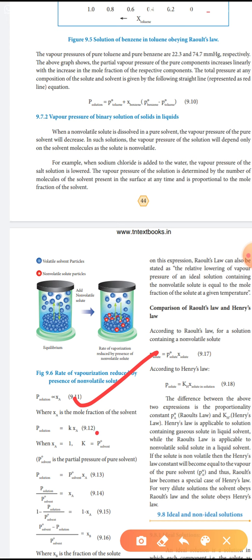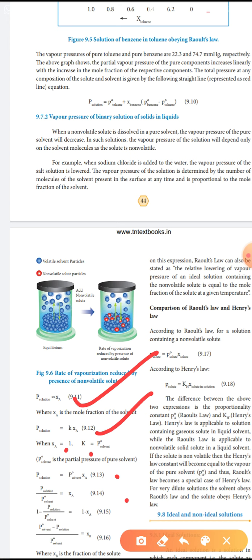Then, with proportionality constant K, P equal to K into XA. When XA equal to 1, K equal to P naught solvent, where P naught is the partial pressure of the pure solvent. So P solution equal to P naught solvent into XA. Then XA equal to P solution divided by P naught solvent.